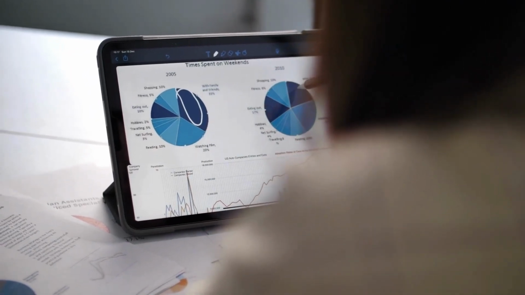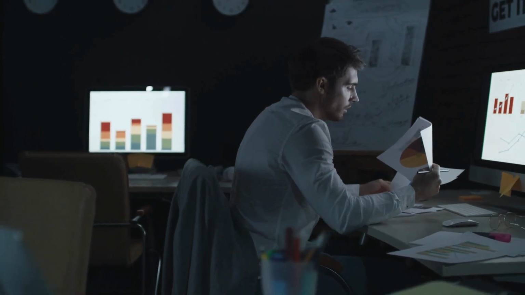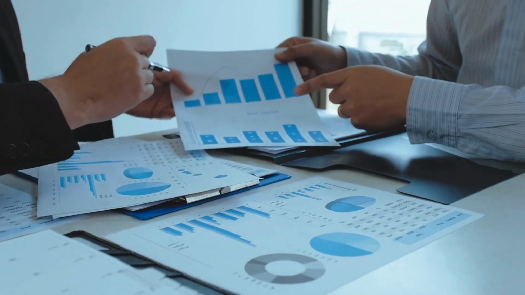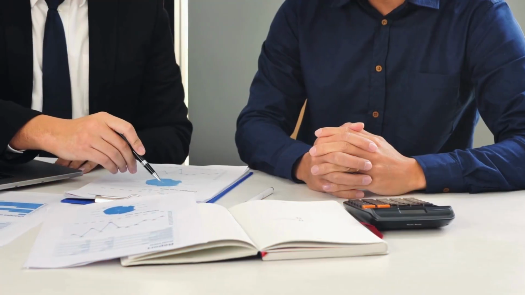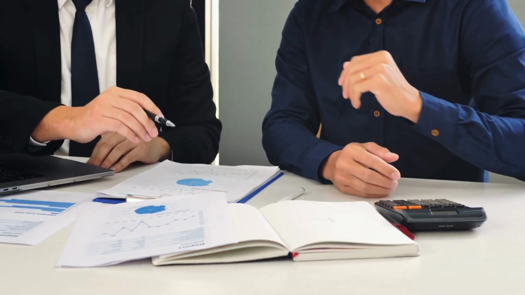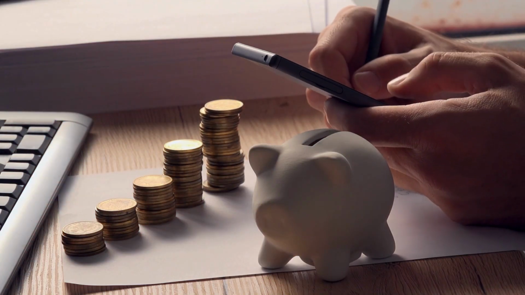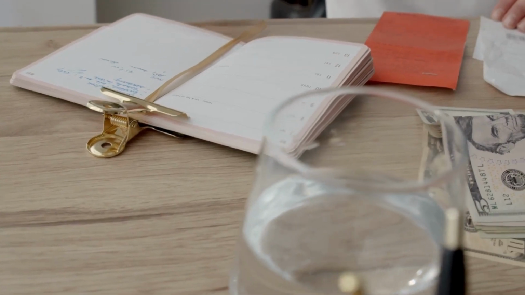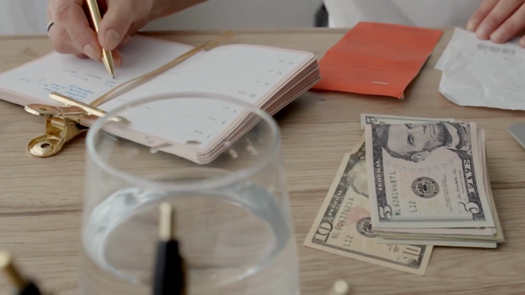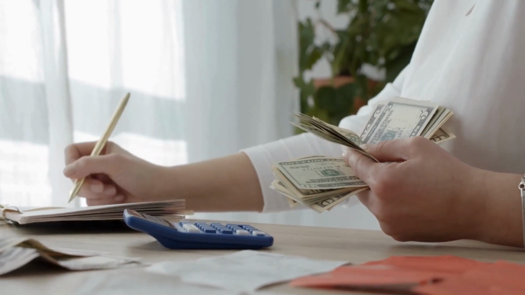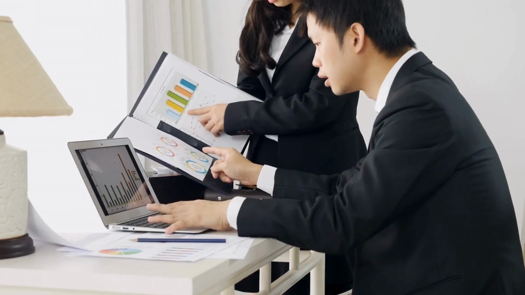Some indicators that can measure the impact of inflation are the Consumer Price Index, CPI, which measures the changes in the prices of a basket of goods and services that are typically purchased by the average consumer. The CPI is the most commonly used indicator of inflation, as it reflects the cost of living and the purchasing power of the people.